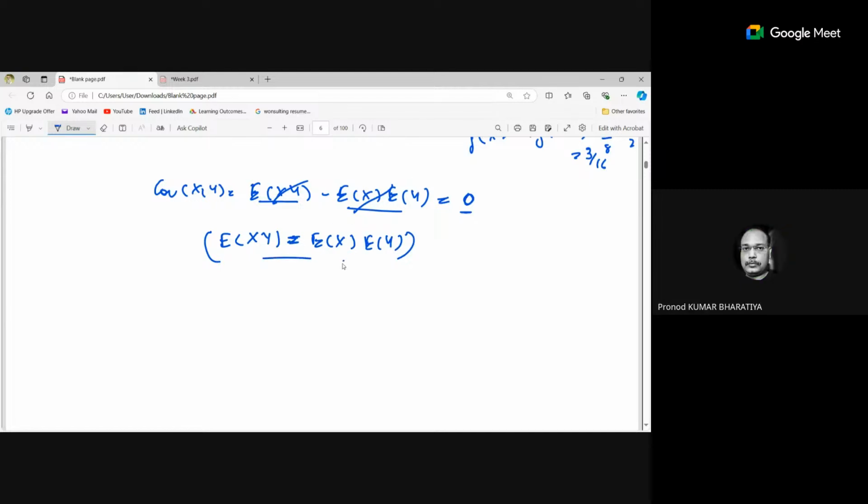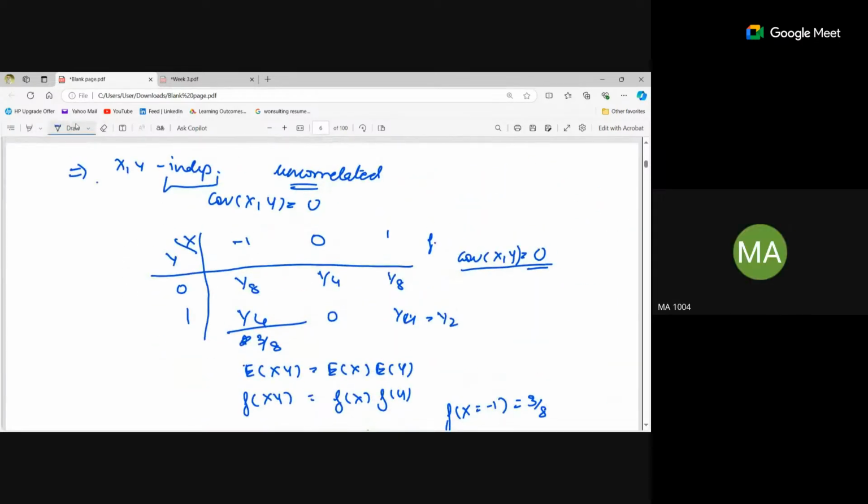Wait, but then how did you get the above example? No, I think that is for the independence case. I am considering dependent. To calculate the covariance of this, we can calculate. If you want, should I calculate? No, I'm not asking you to calculate. I'm just asking what was the assumption here. No, here I'm taking the example. If we calculate the covariance of this, we are getting covariance as 0. I have calculated it, and after calculating, I'm getting covariance as 0.